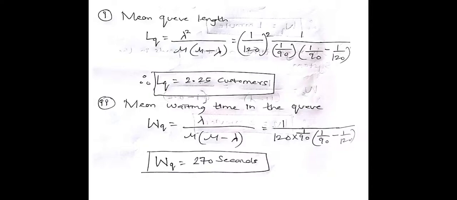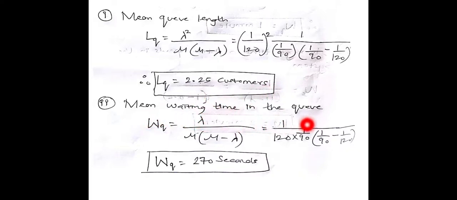Now, as I already told, the mean queue length is asked, that is LQ, which is lambda square divided by mu into mu minus lambda. You need to substitute the values like this. After solving you will get LQ equal to 2.25 customers. Since we can't have 2.25 customers, it is nearly equal to 2 customers.